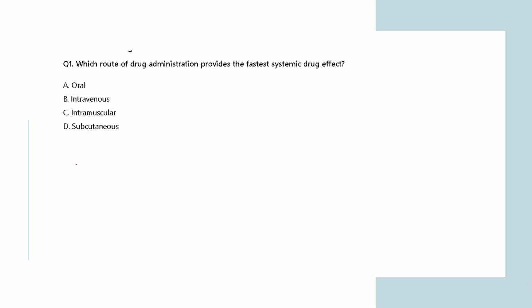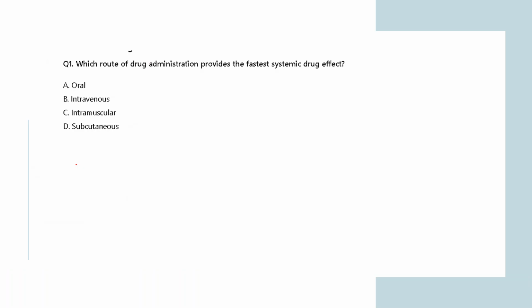Coming to the next question. Which route of drug administration provides the fastest systemic drug effect? Oral, intravenous, intramuscular, or subcutaneous? They are asking which route, after taking a drug, gets your drug molecule to the site of action fastest.